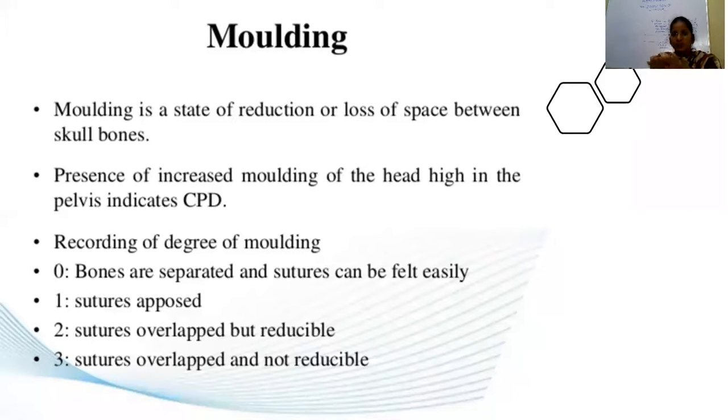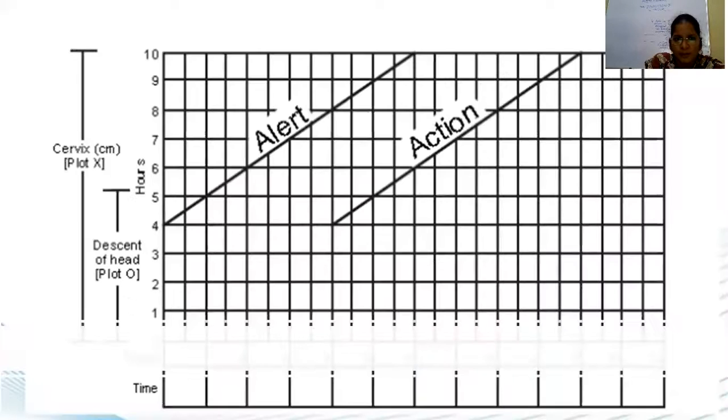Zero molding means the bones are just separated and the sutures can be easily felt, that means you can easily dip your fingers between the sutures. Stage 1 molding, the sutures are opposed. Stage 2, overlapped but reducible. And stage 3 is overlapped and not reducible. At stage 3 of molding only you have to intervene. Stage 0, 1, 2 you can leave the labor to progress smoothly.